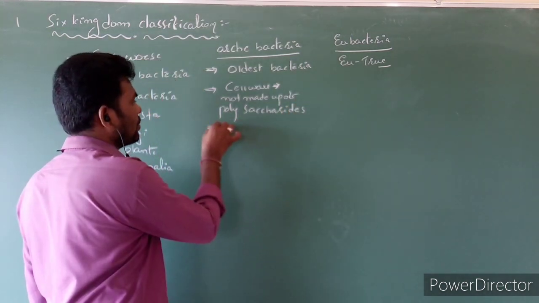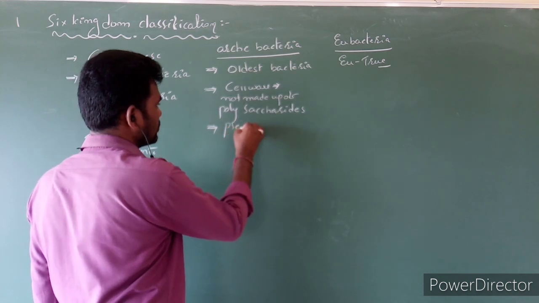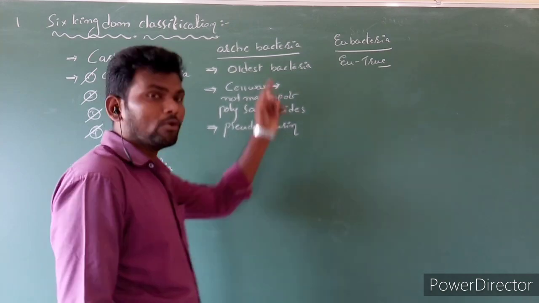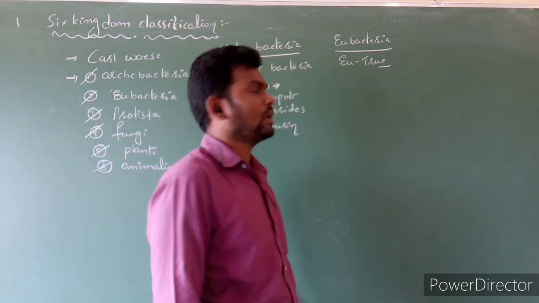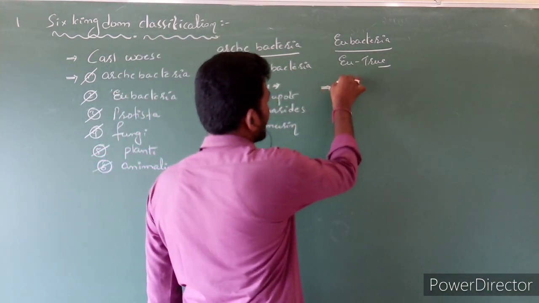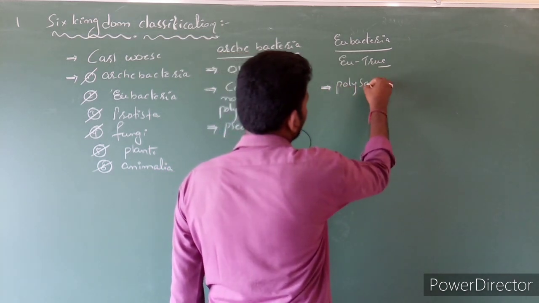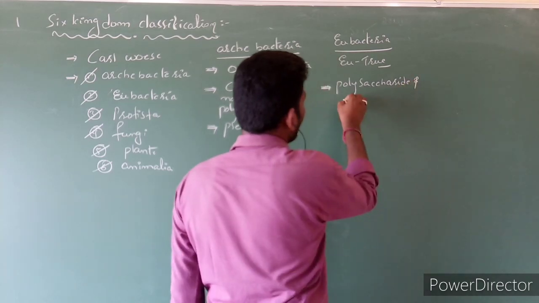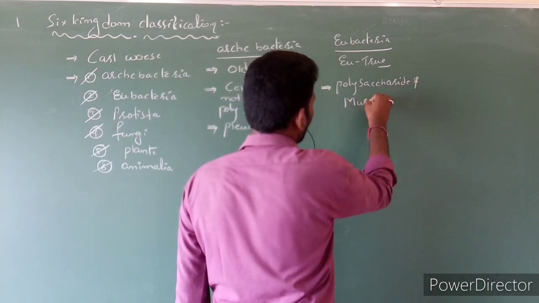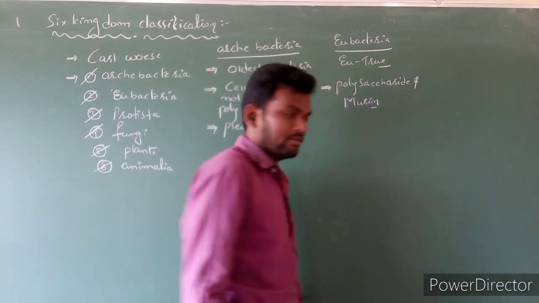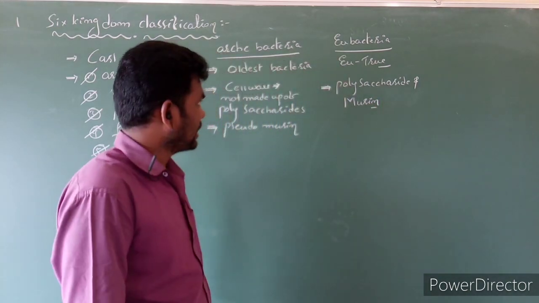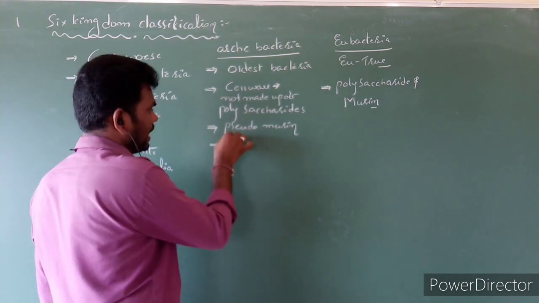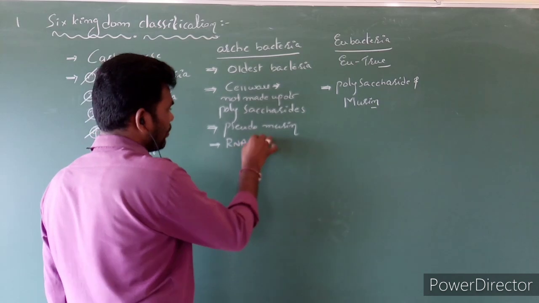The cell wall is made up of pseudomurein. In Eubacteria, the bacterial cell wall is made up of polysaccharides and murein, or muramic acid. Right. And one more difference between Archaebacteria and Eubacteria is the RNA polymerase.